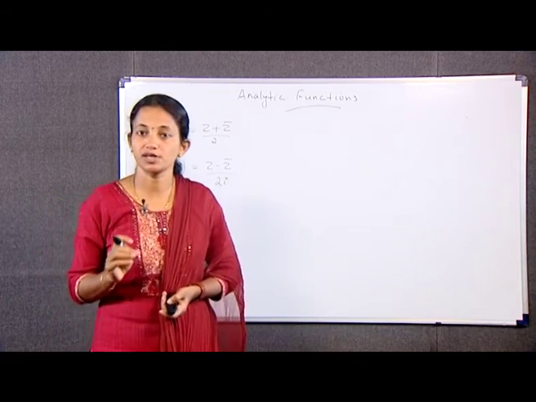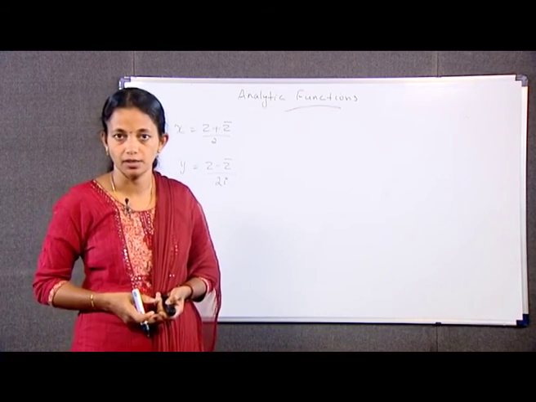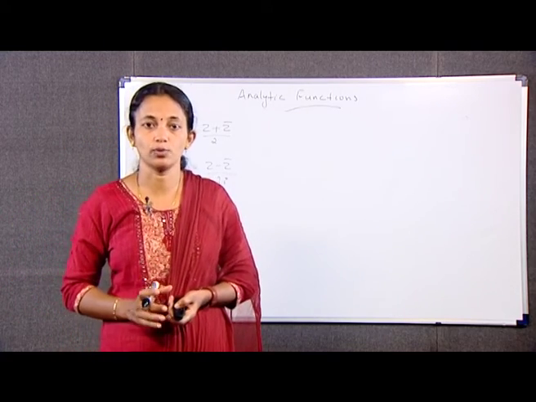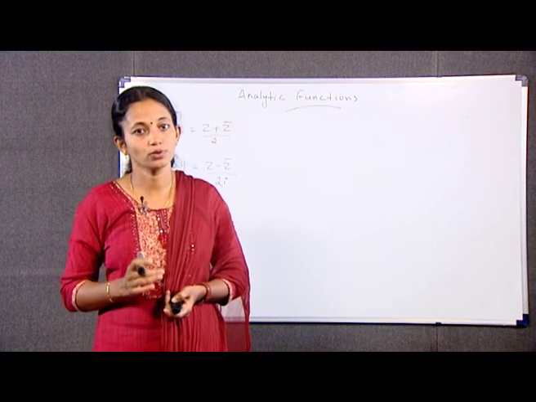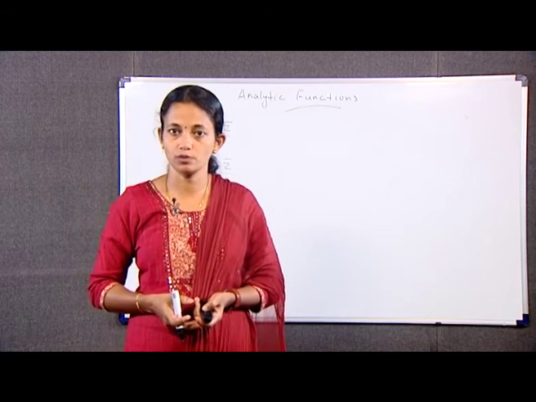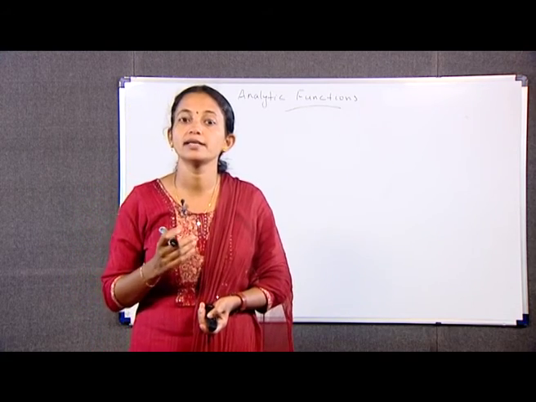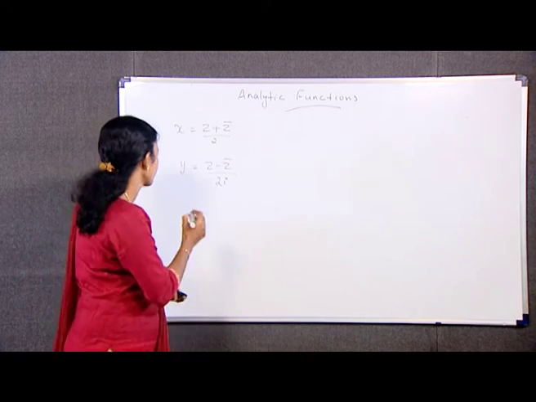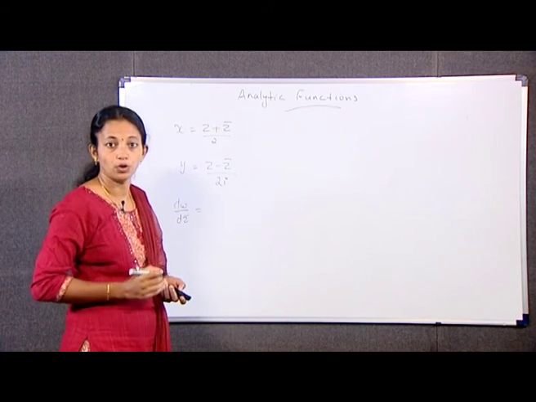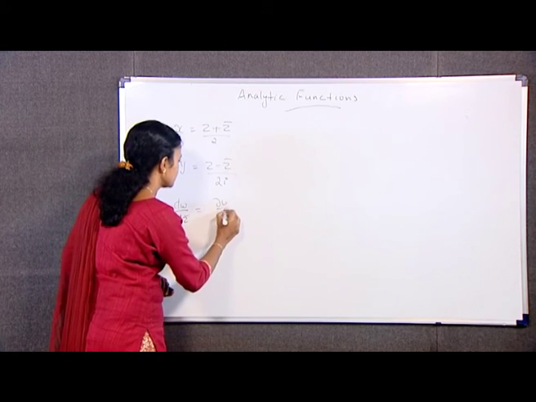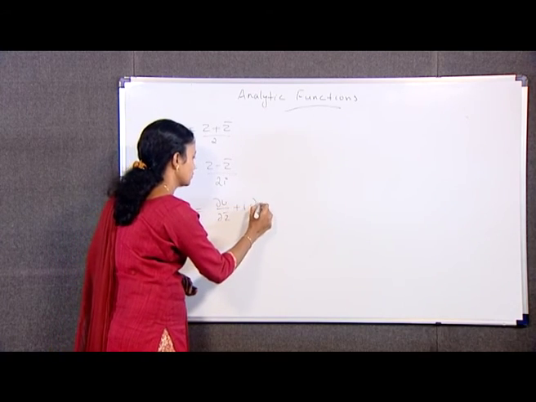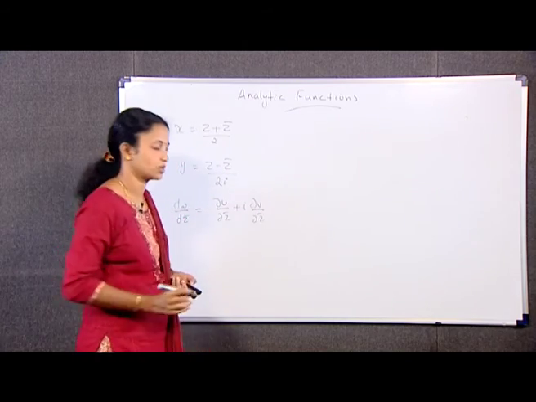Regarding x and y as functions of the two variables z and z̄, we have the following partial derivatives. That is, ∂x/∂z̄ is equal to 1/2 and ∂y/∂z̄ is equal to minus 1/2i. Now, differentiating the first equation with respect to z̄, we have ∂w/∂z̄ is equal to ∂u/∂z̄ plus i into ∂v/∂z̄. Equation number 2.